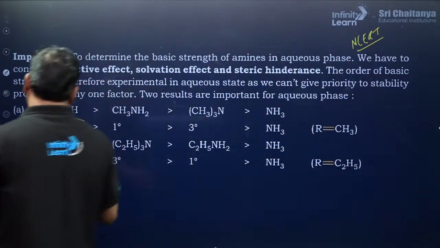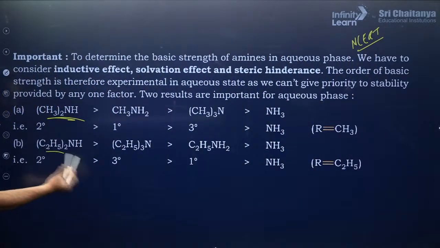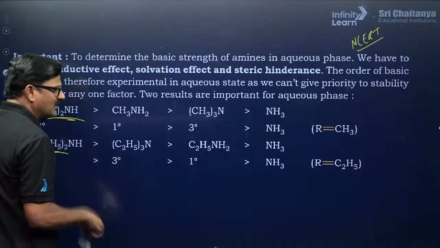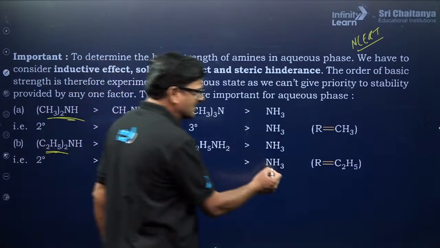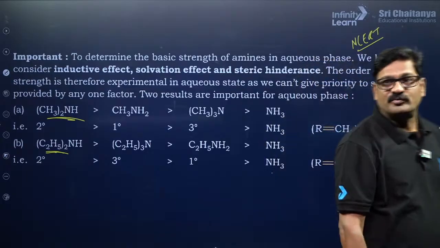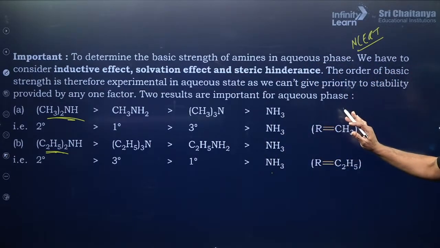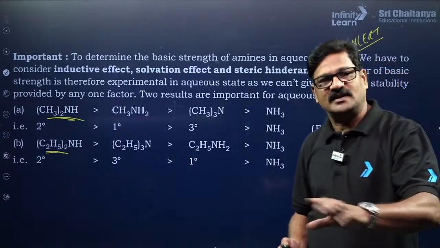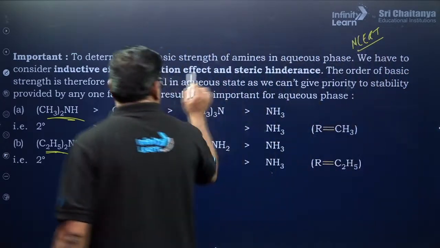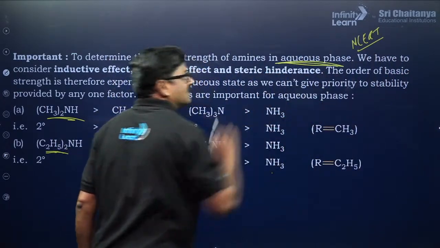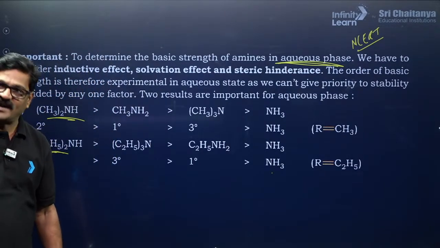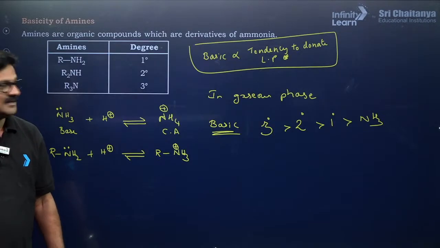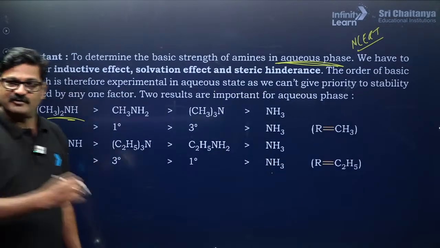And if the group is other than methyl, for example ethyl, then secondary is greater than tertiary is greater than primary is greater than ammonia. It is going to be a very important point. So whenever you are asked, you have to consider the aqueous phase only. Unless it is mentioned that it is a gaseous phase, you can't use the gaseous order, right? It is all about the aqueous phase.